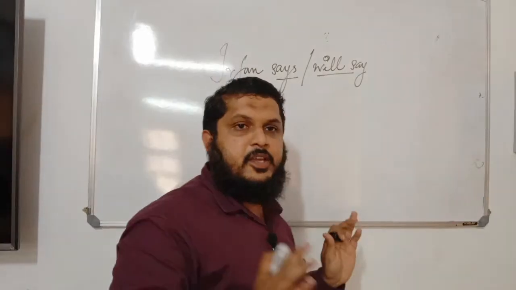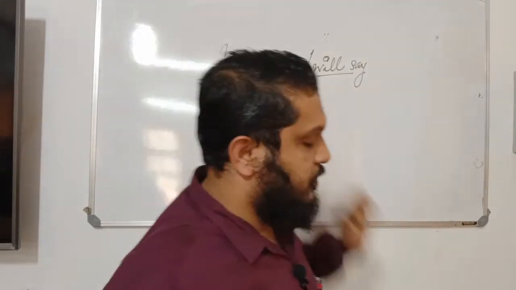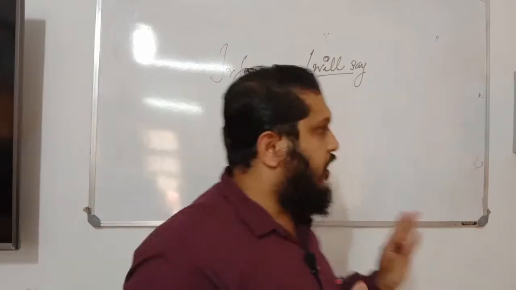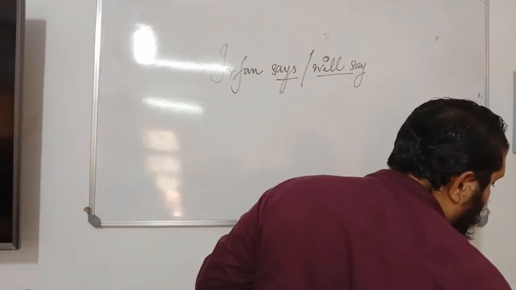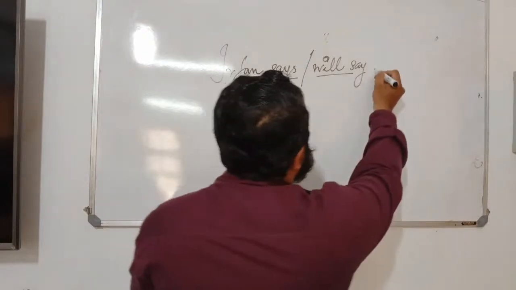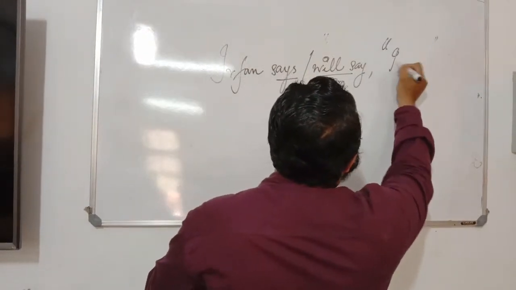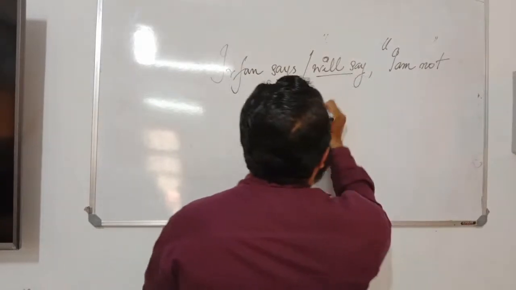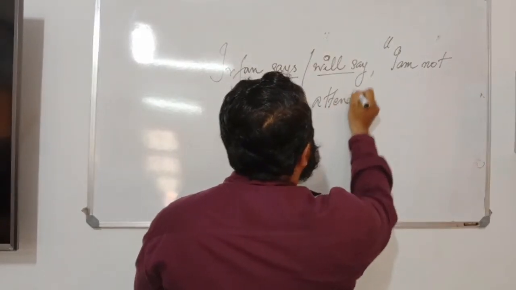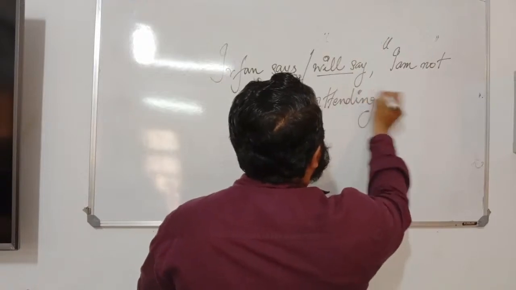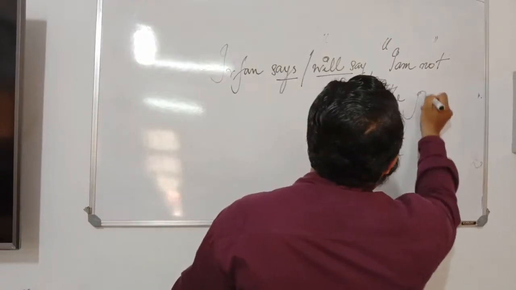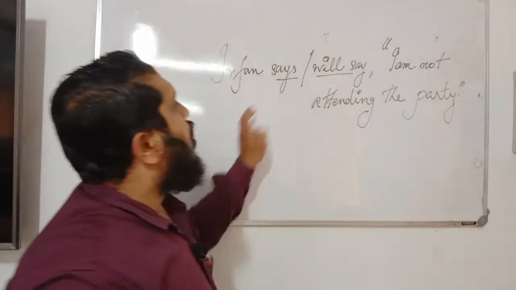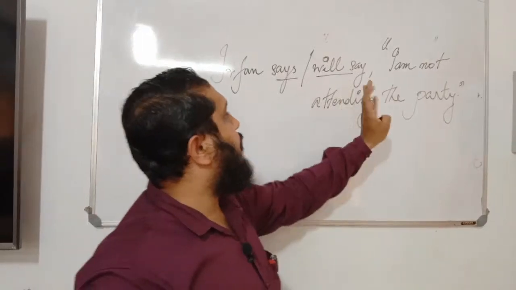If it is in the simple present or simple future, that means in the present or future form, look at the example given in the text. I'm not attending the party. I am not attending the party. This is the quoted sentence.